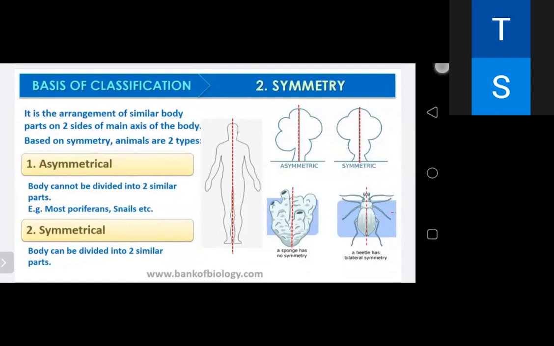And symmetrical is also of two kinds, bilateral and radial symmetry. Radial means you can cut by any axis into two equal halves, like a football or ball. It's round in shape, so you can cut it at any vertical plane into two equal halves. Asymmetry is in animals in which any plane passing through the center does not divide them into two equal halves. These are called asymmetrical, like sponges, mostly the poriferans.